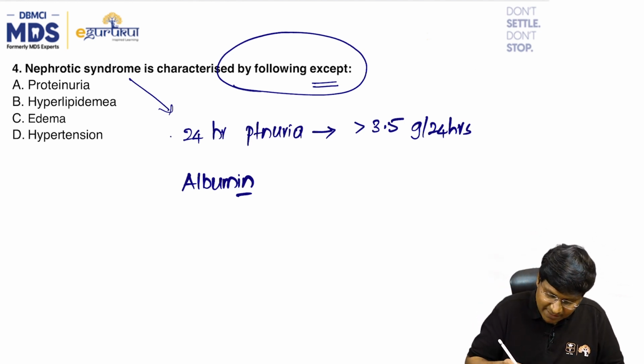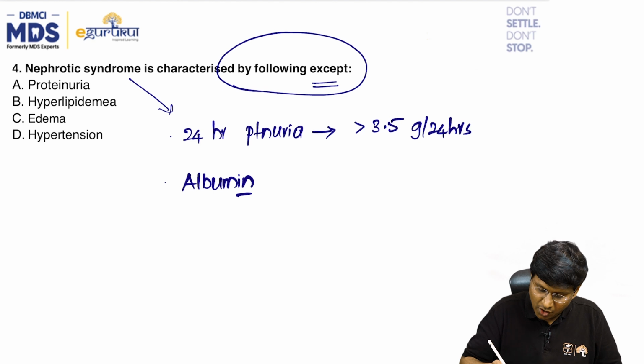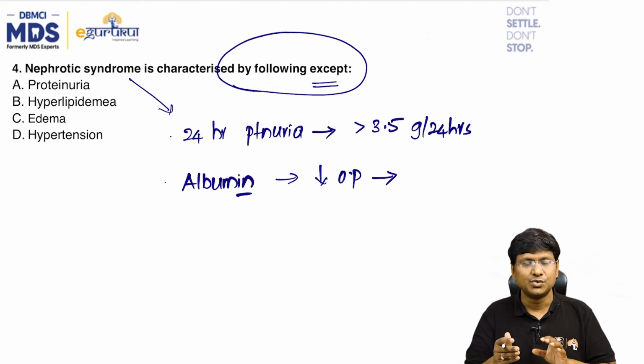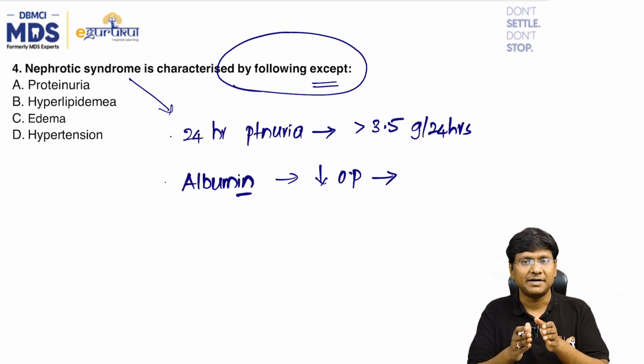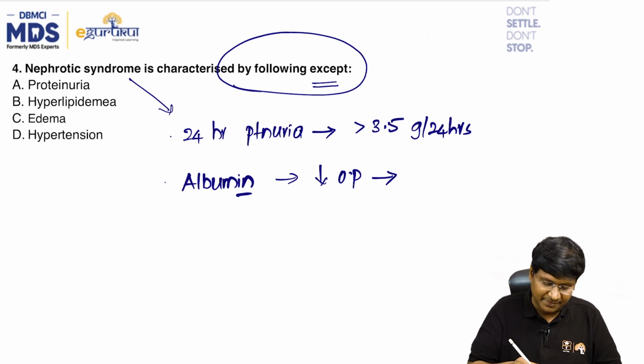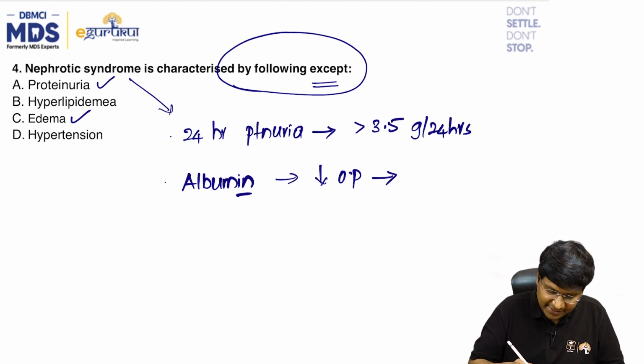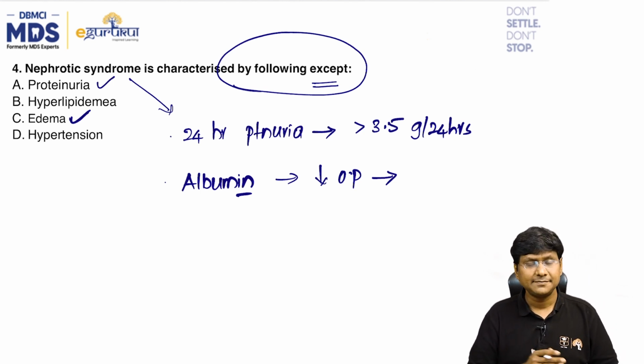Now, once the albumin is being excreted out, the oncotic pressure is reduced. Once the oncotic pressure is reduced, the fluid from the intravascular compartment will enter into the extravascular compartment, resulting in the development of the edema. So there will be proteinuria and also edema, right?